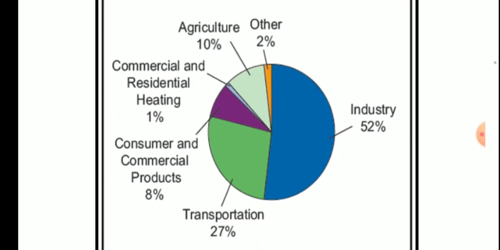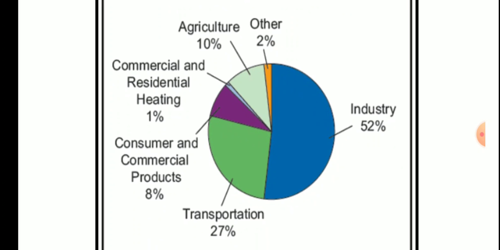Now you can see this pie chart. If you look at it very clearly, you can see the industry leads by a far big margin, okay. A very heavy margin they lead by, that is 52%, the industry sector causes 52% of air pollution, okay. I was telling you about the industrial area. That is why the government recommended using filters or purifying the exhaust, so that they do not cause any type of air pollution. Agriculture sources are 10%, okay. Some of the fertilizers that are used.